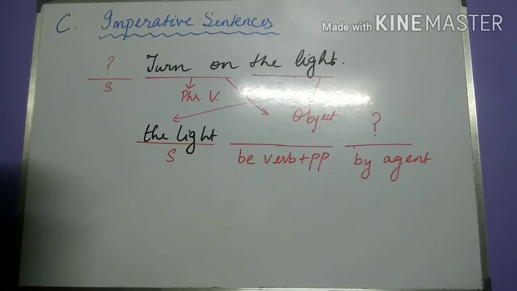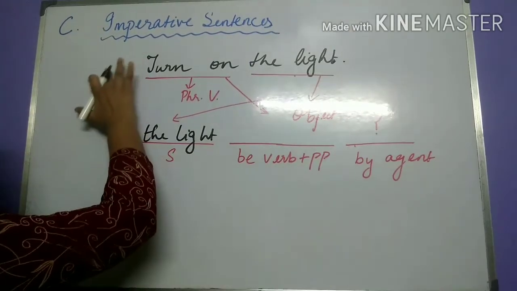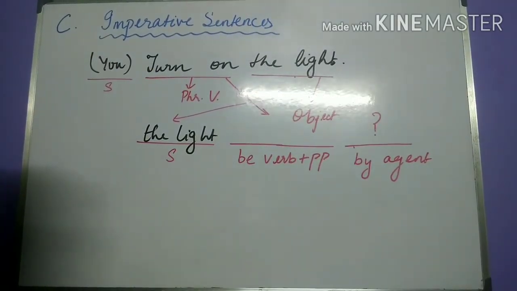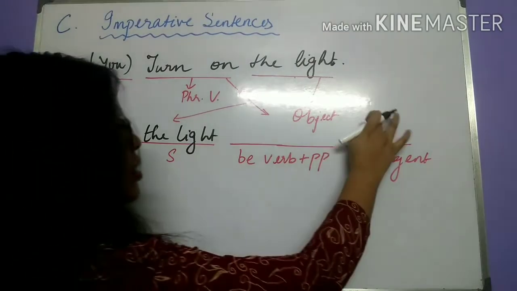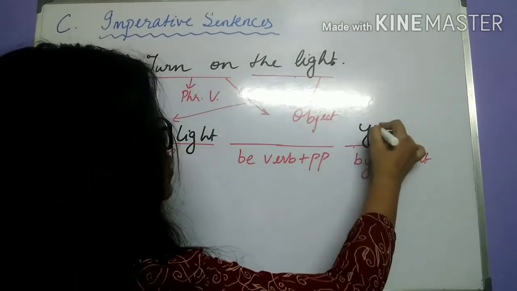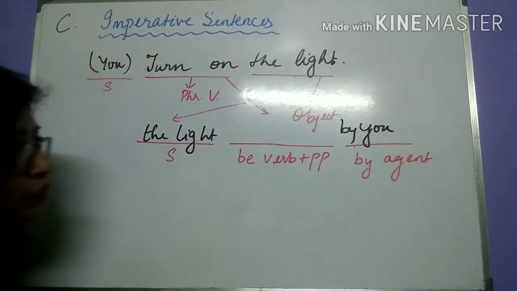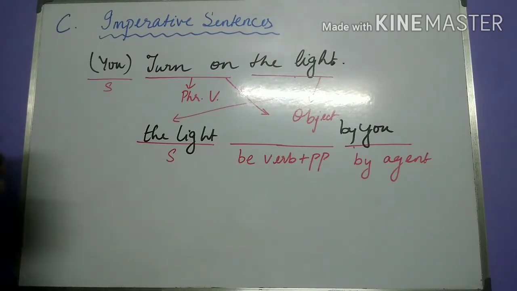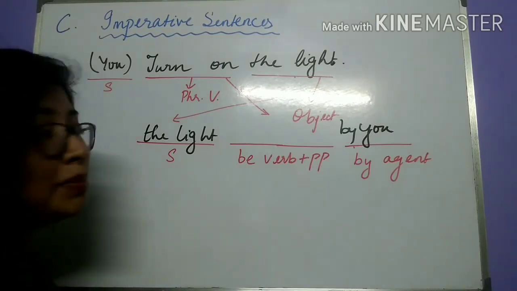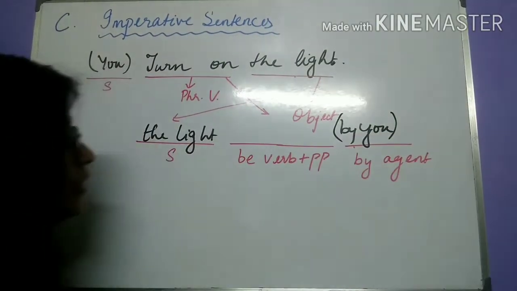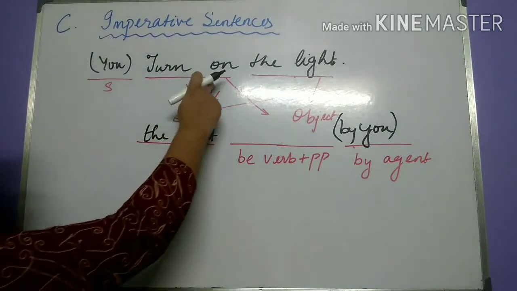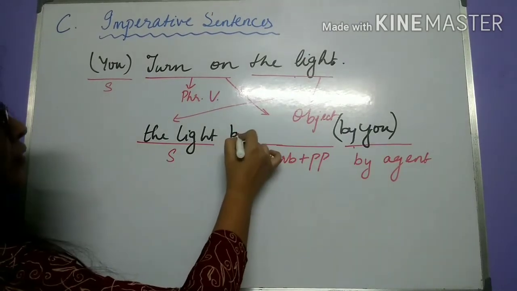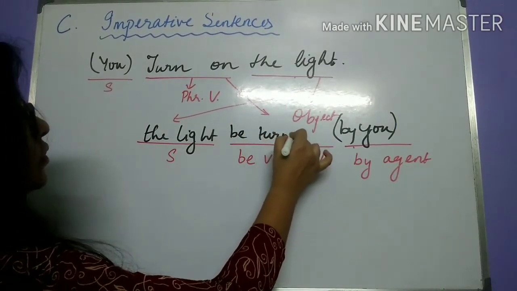If you remember, in imperative sentences, we don't write the subject. It is implied that you is the subject. And if you is the subject, again, the by agent is also implied by you. Now, if the word you has not been mentioned in the active voice, you need not mention by you in the passive voice also. It is implied, as I said. The verb turn on is a phrasal verb, and how does it change? It will become be turned on.